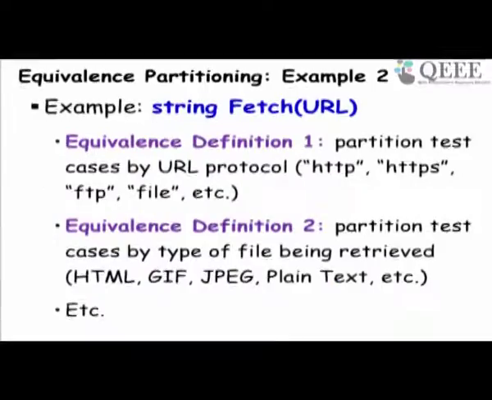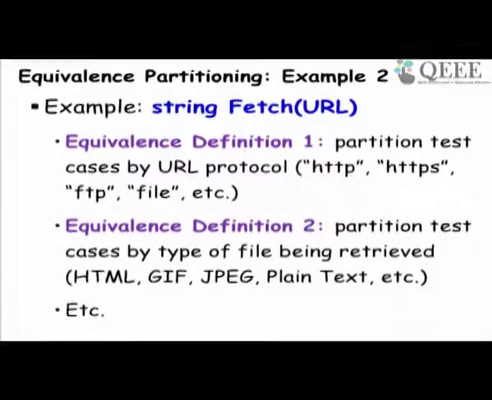Now let's look at another example. Suppose we are trying to test a function called fetch URL, and it takes a URL as an argument and returns a string. What will be the equivalence classes for this?